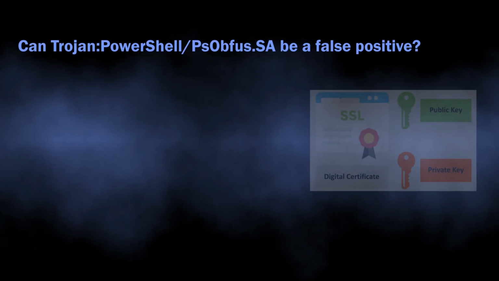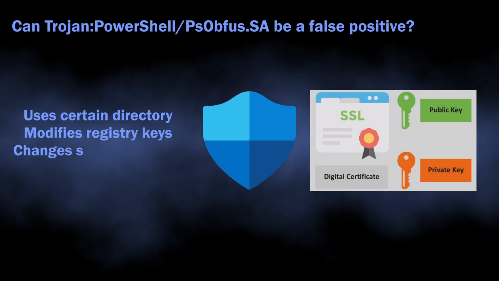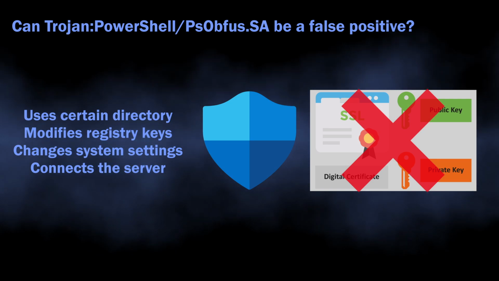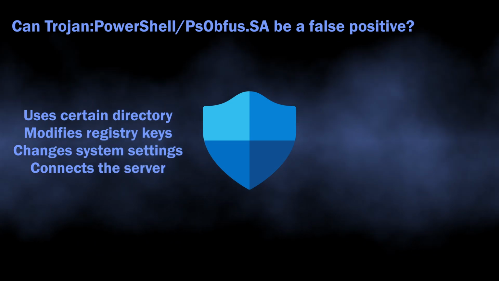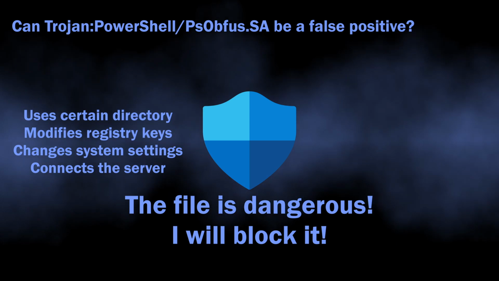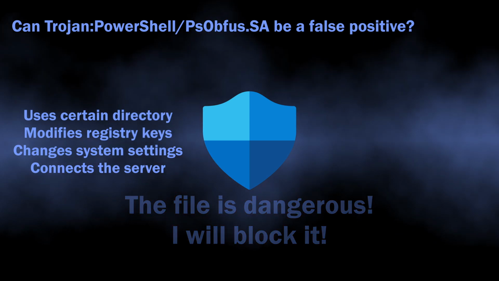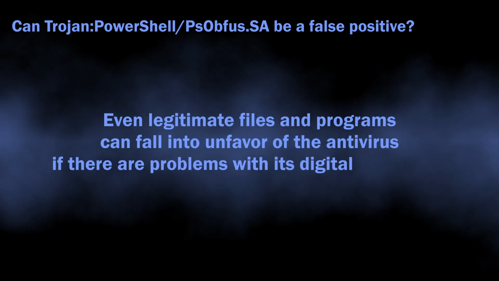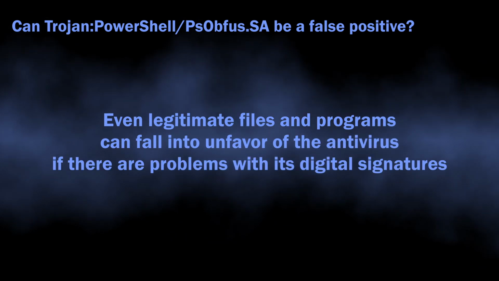There is also a possibility of this detection being a false positive. As I said, rules used for this detection are not highly reliable. If Defender cannot find the digital certificate of the file or it is expired, it can indicate the file as dangerous, as a lot of functions and calls that normal programs use also appear in malware. The certificate in this case is the only way to distinguish between good and bad.